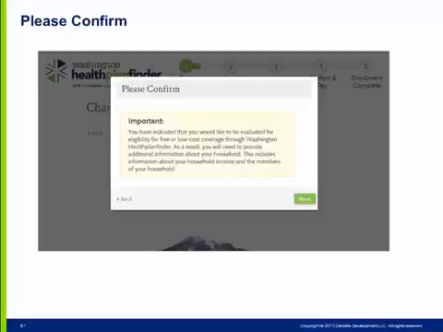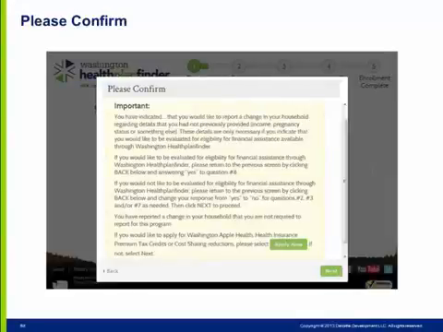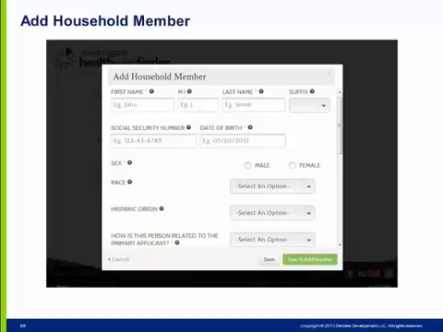This confirmation modal is displayed when the applicant has requested to be evaluated for free or low-cost coverage. Confirm the change by clicking Next. This confirmation modal is displayed when the applicant has reported changes for information that were not previously provided. Confirm the change again by clicking Next. This Add Household Member pop-up is displayed when the applicant wants to add a household member. Be sure to scroll down to answer all questions asked, and enter any required information and click Save.